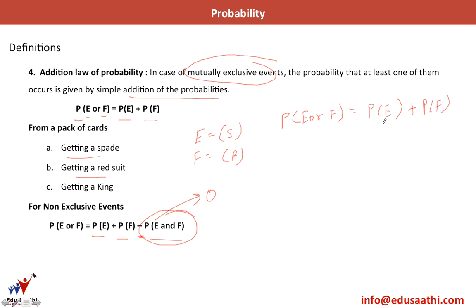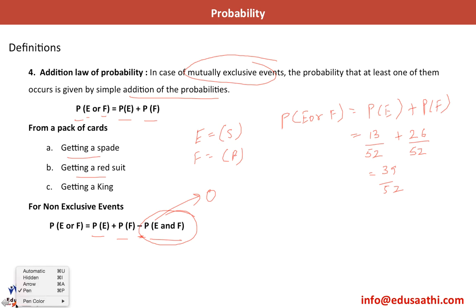P of E would be the probability of getting a spade. I have 13 cards of spade out of a total of 52 cards. So 13 by 52, and probability of getting a red suit is 26 divided by 52, because in red I have hearts as well as diamonds. So the total probability is 39 divided by 52.